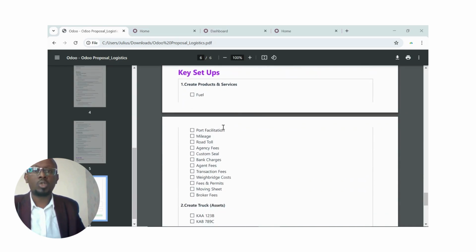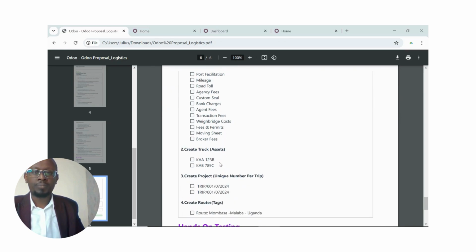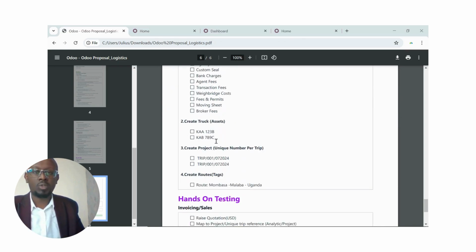Number one, you're going to define our products and services. For example, fuel. So we've defined a few already. The mileage, the road toll, the bank charges, agents fees, name them, all of them that are relating to the logistics company. Of course, we'll have created our trucks in the system so that you can track them under analytic accounting, and of course track them under the fleet management.